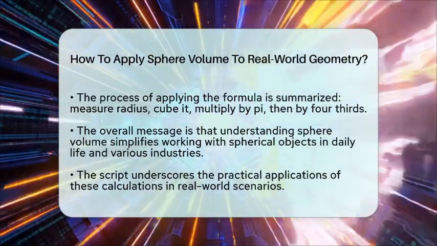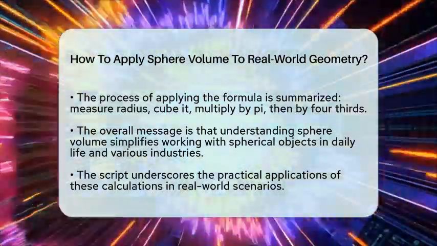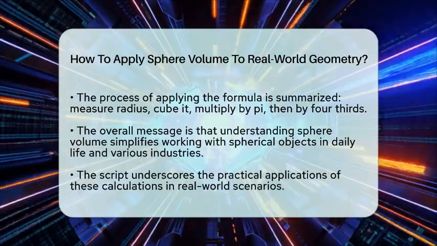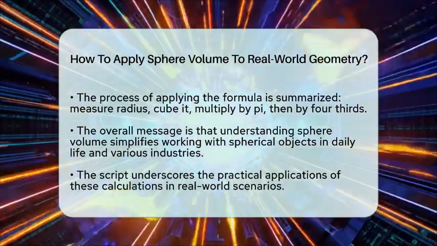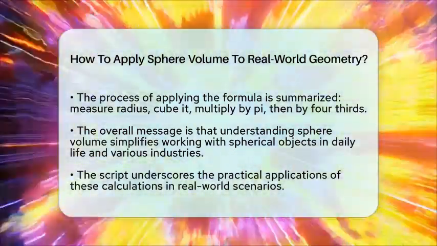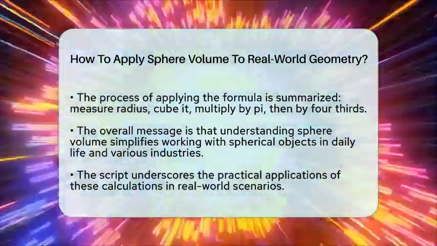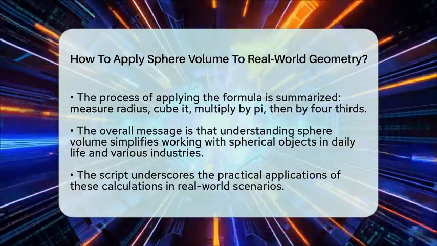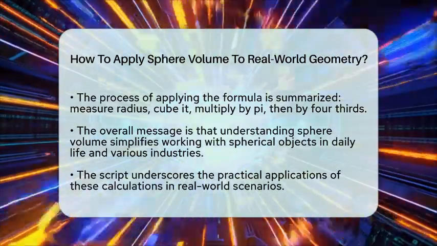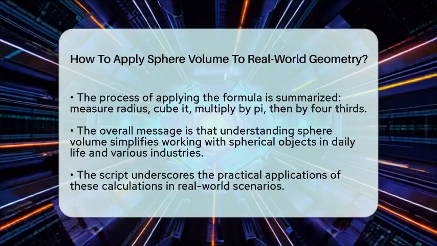So, when you want to figure out how much space a spherical object takes up or can hold, just remember the formula. Measure the radius, cube it, multiply by pi, then by 4 thirds, and you have your volume. This simple process makes working with three-dimensional shapes much easier in everyday life and various industries.